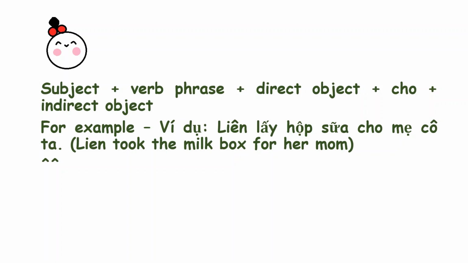Subject plus verb phrase plus direct object plus "cho" plus indirect object. For example, "Liên lấy hộp sữa cho mẹ cô ta." Liên took the milk box for her mom.